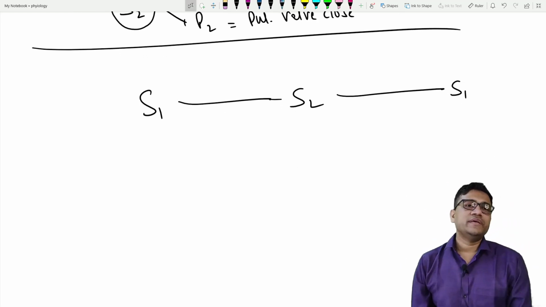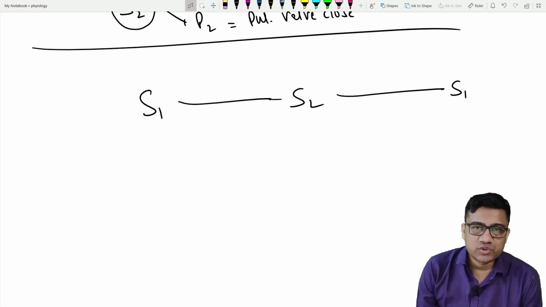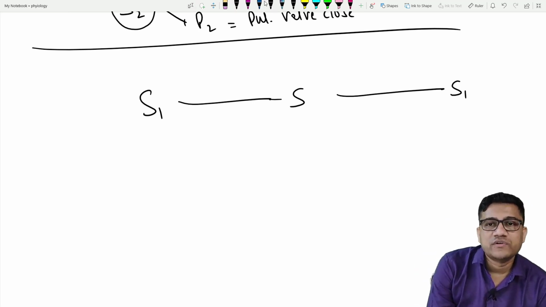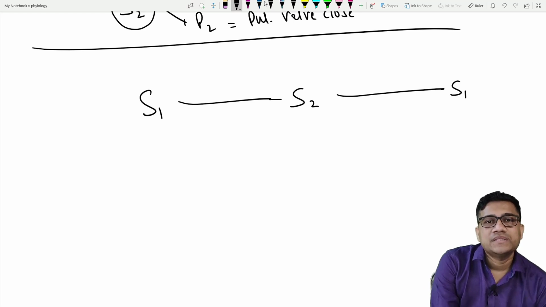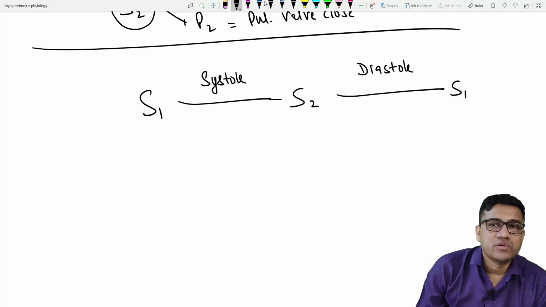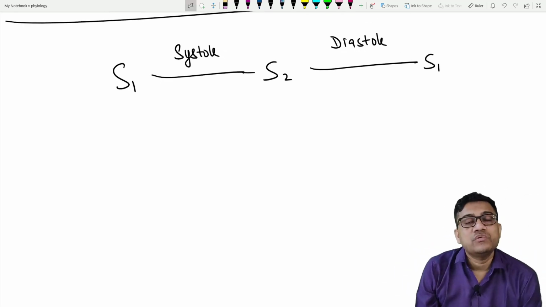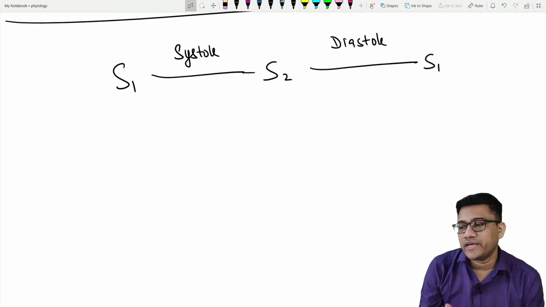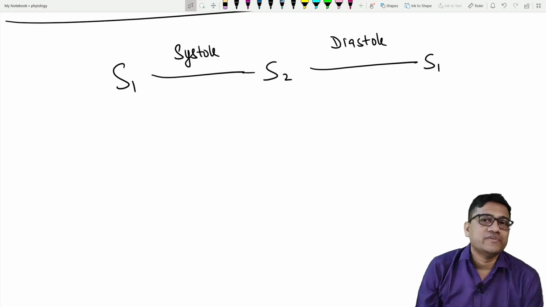Remember this summary. This is systole and this is diastole. S1 to S2 is systole, S2 to S1 is diastole.